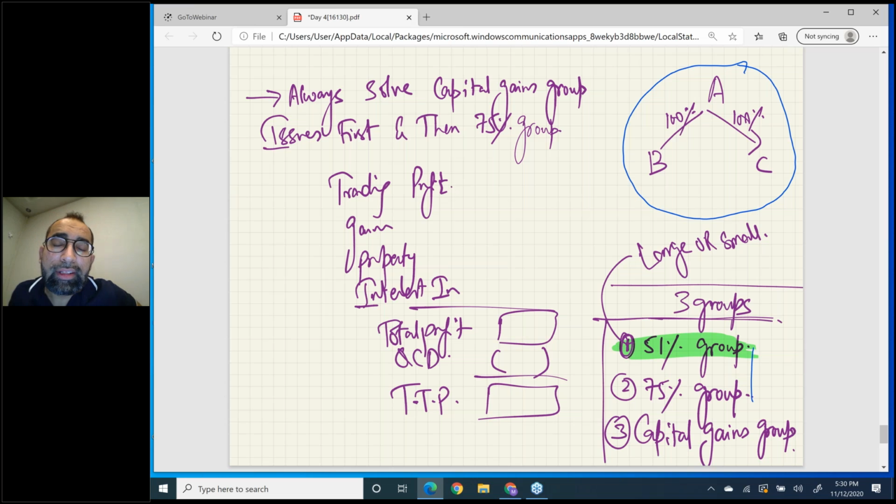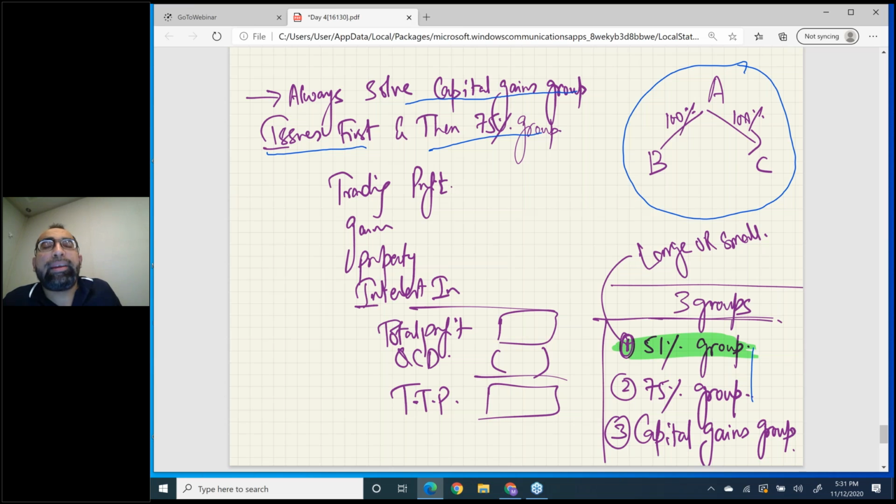Now the question is, what if the examiner gave you an interaction of two groups together? That means in one question you are asked to solve the capital gains group as well as the 75% group. So what should be your order? Which group working do you have to solve first? There is a mandatory order which you must follow, and the rule is also giving you logic. The rule is always solve capital gains group issues first and then the 75% group.